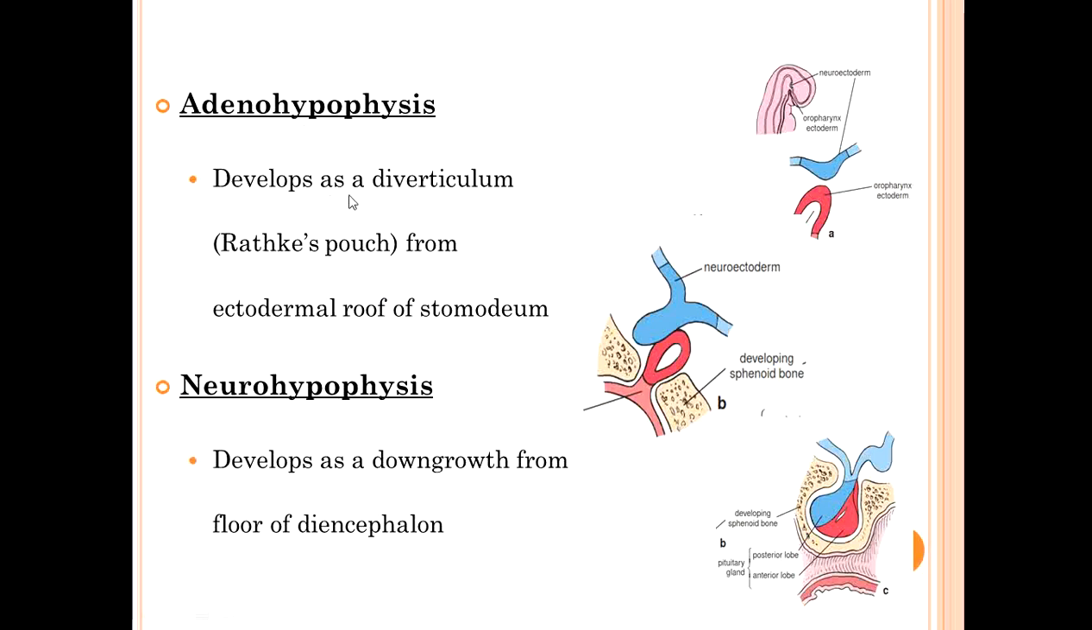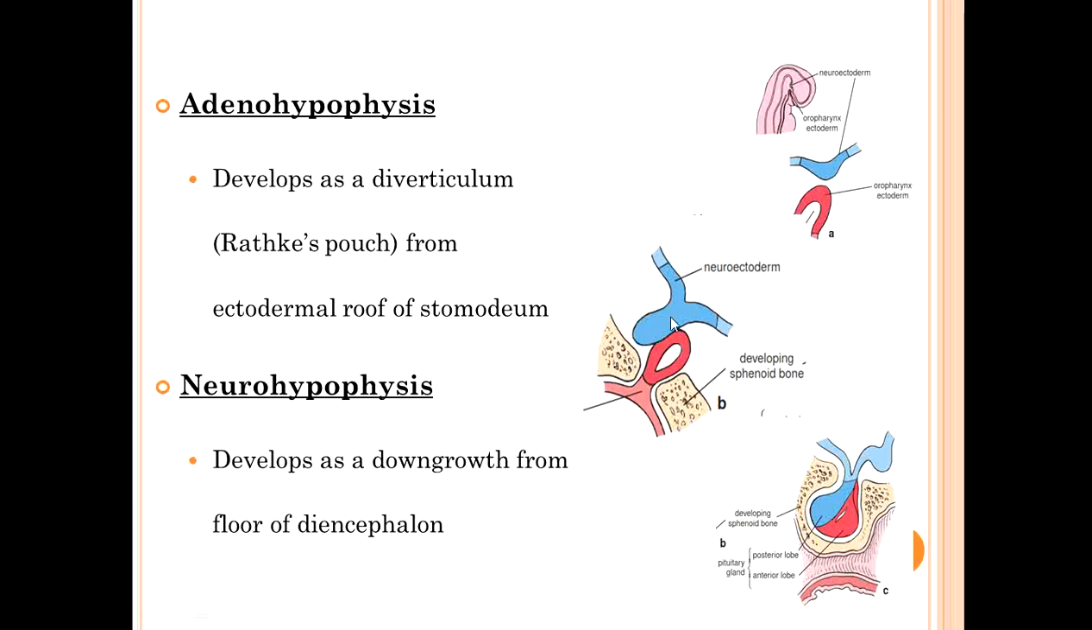The adenohypophysis develops as a diverticulum. Just see carefully. This diverticulum comes from the ectodermal roof of the stomodeum. This red structure is the roof of the developing oral cavity. It develops as a diverticulum going superiorly. This pouch is known as Rathke's pouch, and it forms the adenohypophysis, meaning the anterior lobe.